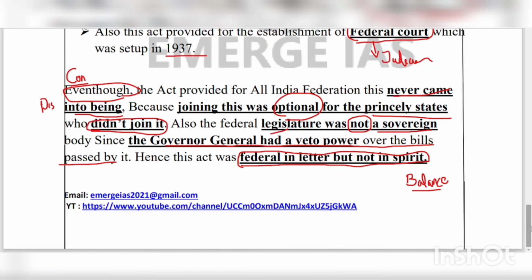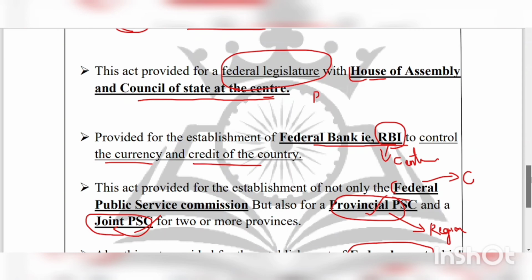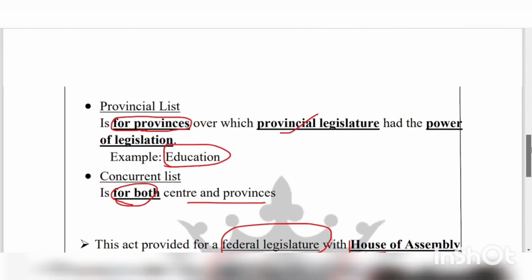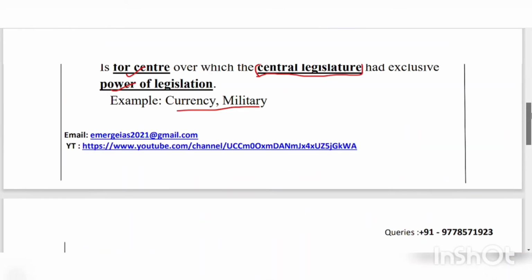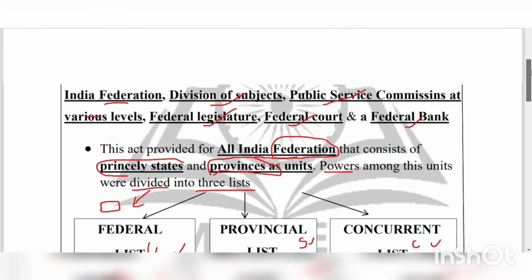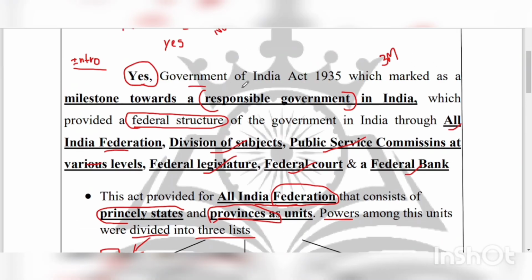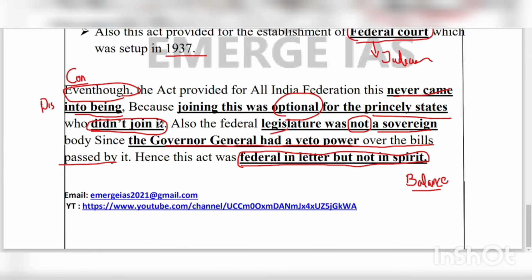For everyone, it's not possible to remember all these points at exam time, but we have to understand the theme of the question. We have to know that the Government of India Act 1935 had some federal characters, and the federal characters were not implemented in that act because of the optional choice given to the princely states to join it or not. So you have to remember that point, then you will be able to answer this question however it is asked.